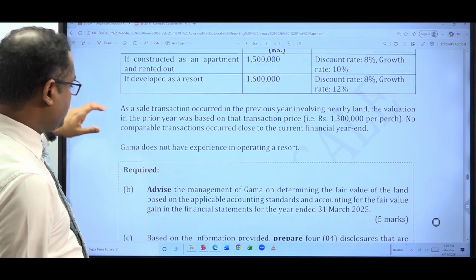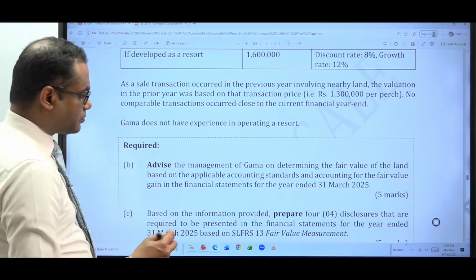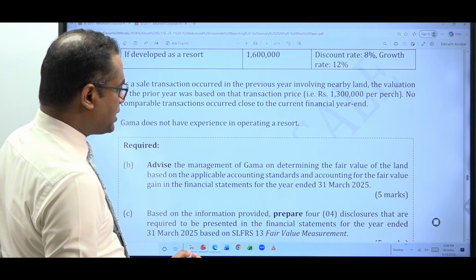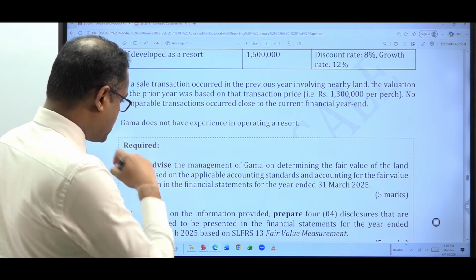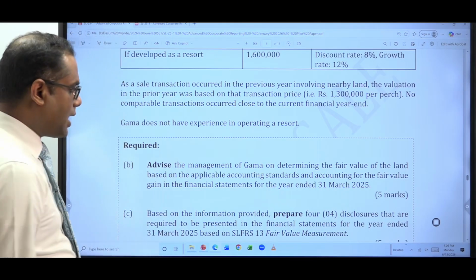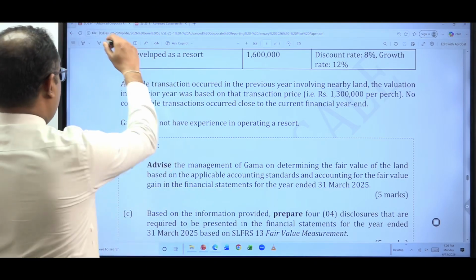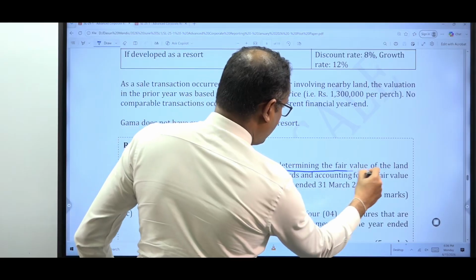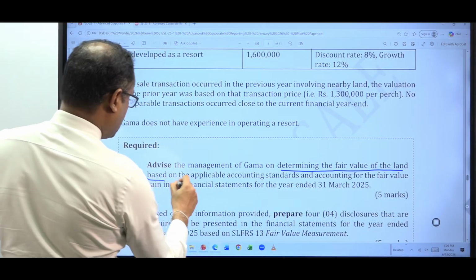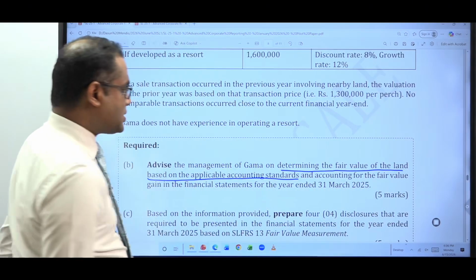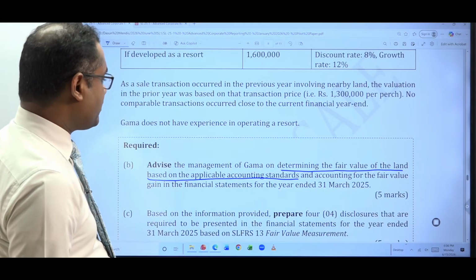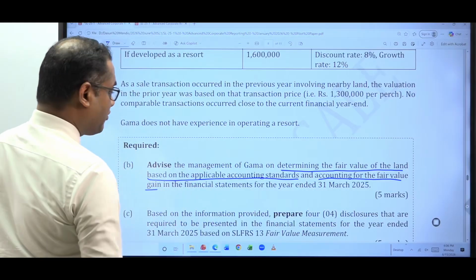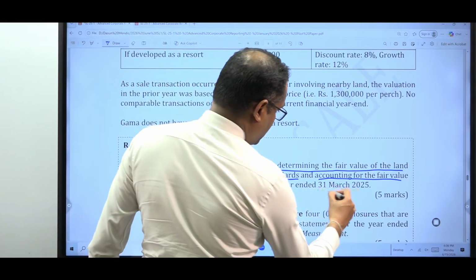What is the requirement? Part B: advise the management of Gamma on determining the fair value of land based on the applicable accounting standards. And now the first part is actually what? Determining the fair value of the land based on the applicable accounting standards and accounting for the fair value gain in the financial statements for the year ended 31st March 2025.